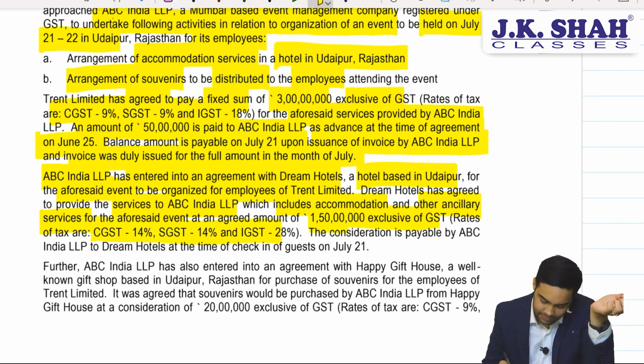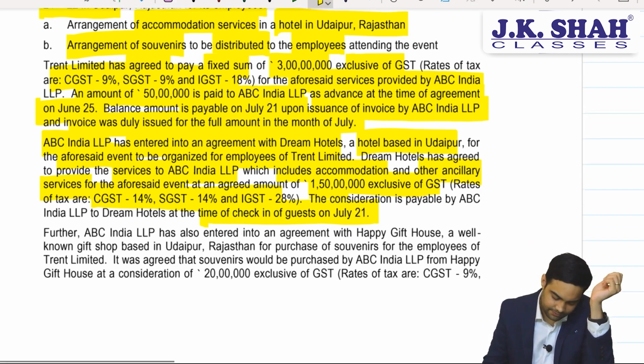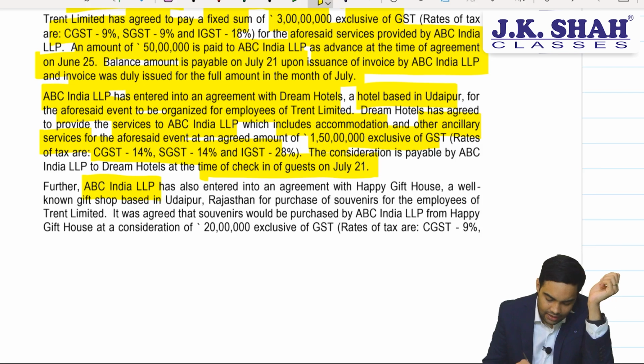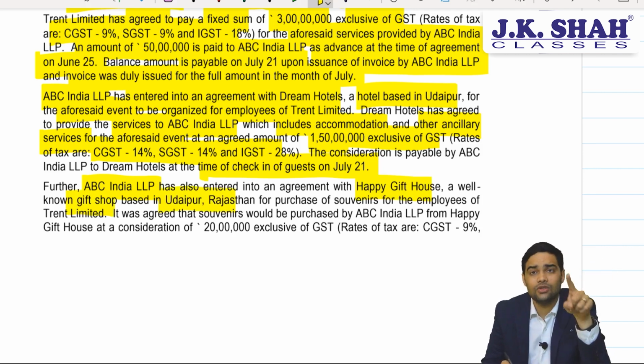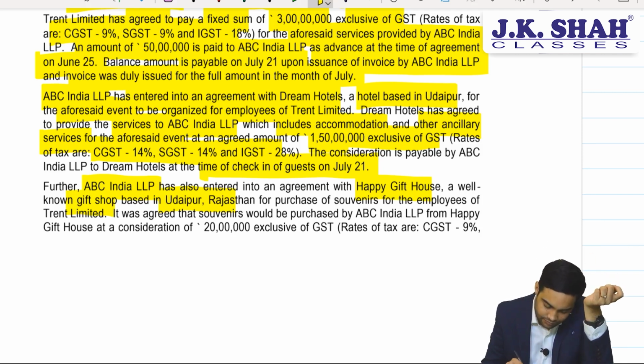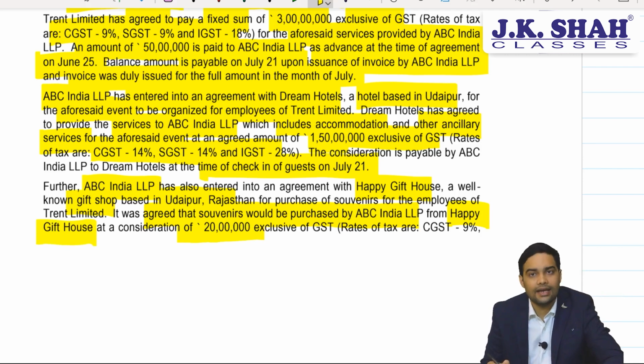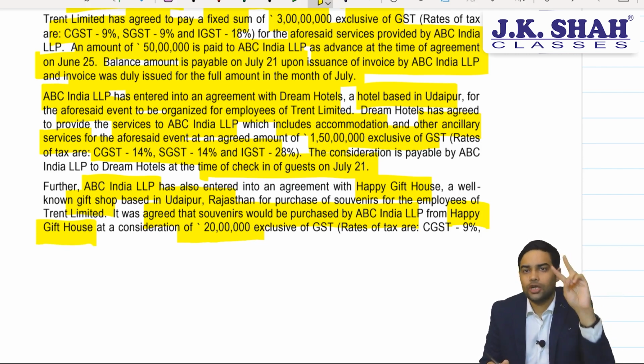Tax rate is 28%. The consideration is payable by ABC at the time of check-in of the guest on July 21st. Further, ABC India has also entered into an agreement with Happy Gift House, a well-known gift shop in Udaipur. So they are buying these goods from a person registered in Udaipur. It was agreed that the souvenirs would be purchased by ABC India LLP from Happy Gift House at a consideration of 20 lakh. Now, they are purchasing these for 20 lakhs.